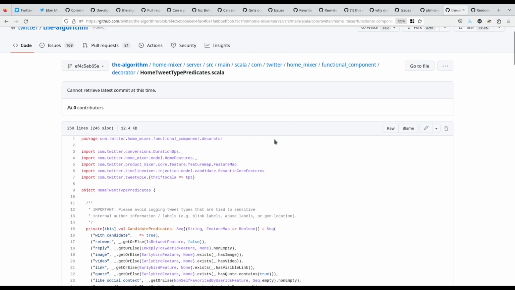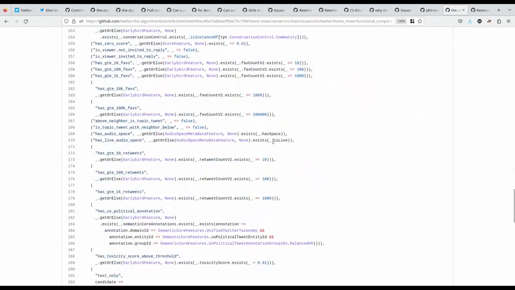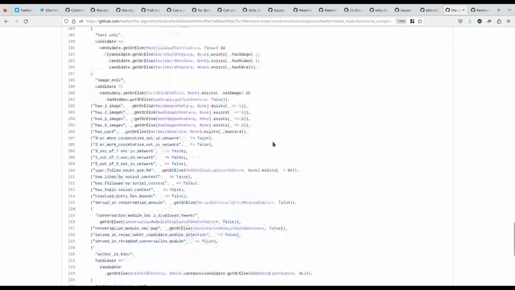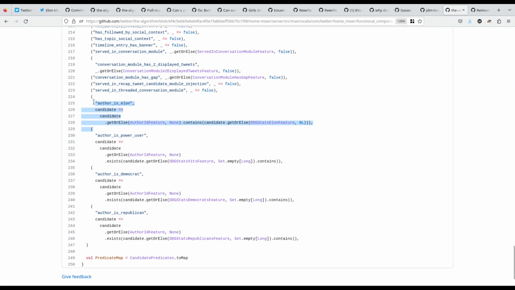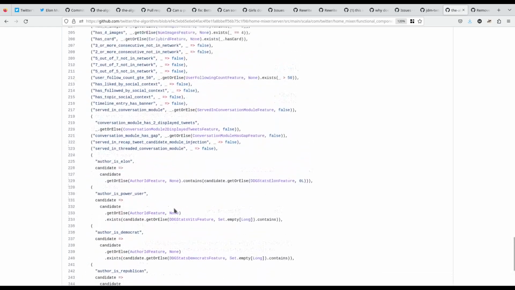And I mentioned some slightly sussy things that were also in this file that was added in the original commit. So, of course, the author is Elon thing. That's just Elon being Elon. But author is Democrat and author is Republican. So they're specifically collecting analytics about tweets made by Democrats and Republicans, which seems a little bit strange. Why exactly are they doing that?